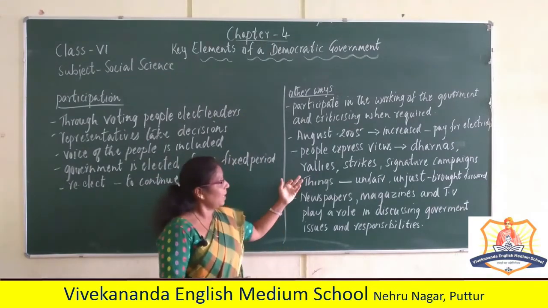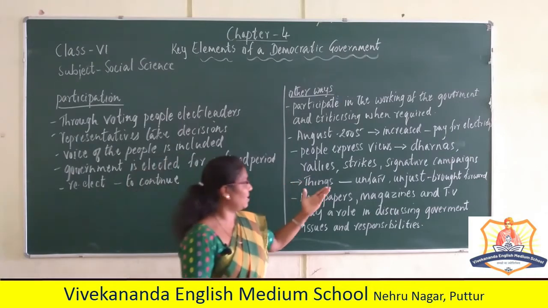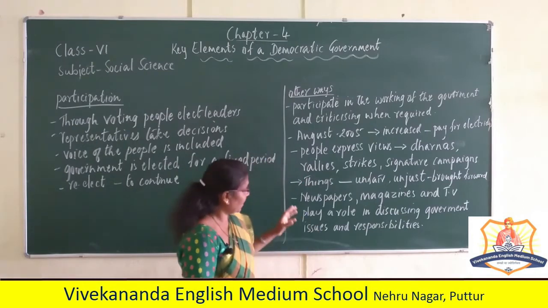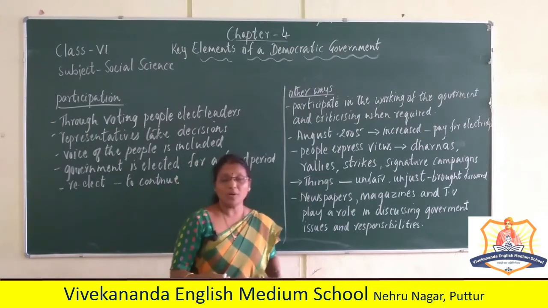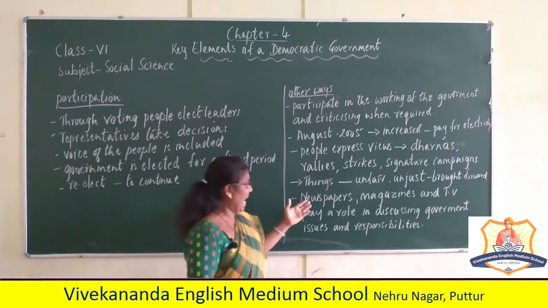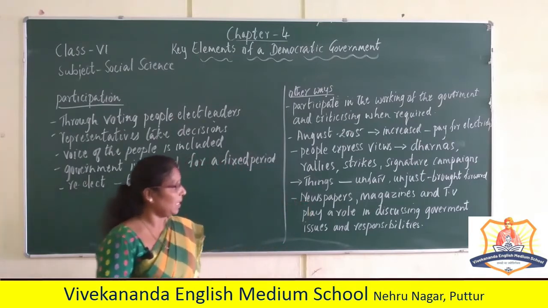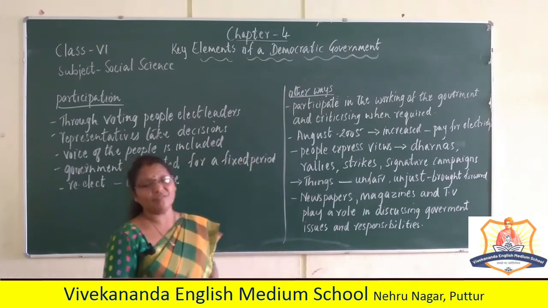People express their views through dharnas, rallies, strikes and signature campaigns. Things which are unfair and unjust should be brought forward to the government, and newspapers, magazines and TV play a role in discussing the government's issues and responsibilities.